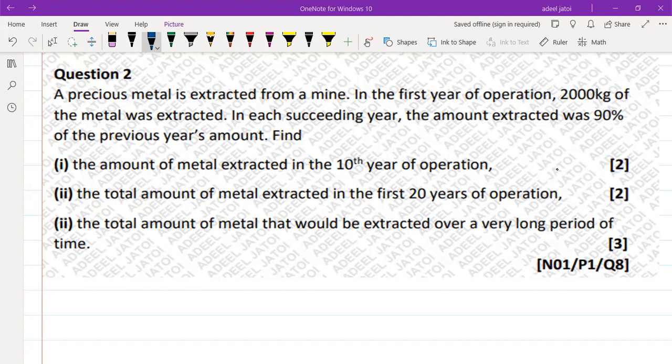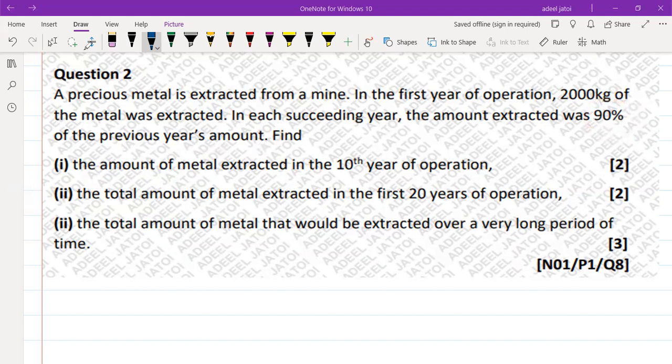Question number 2 from the book, yearly November 2001, paper 1, question number 8. The question says, a precious metal is extracted from a mine. In the first year of the operation, 2000 kg of metal was extracted. In each succeeding year, the amount extracted was 90% of the previous year's amount.